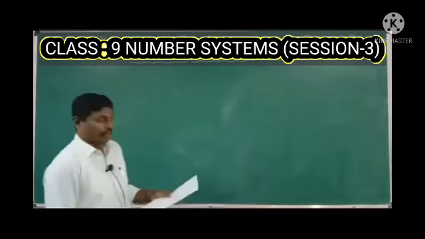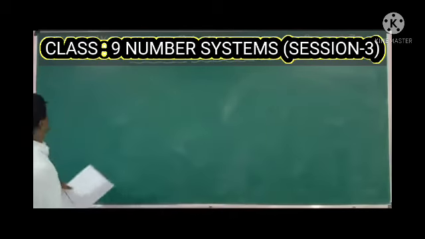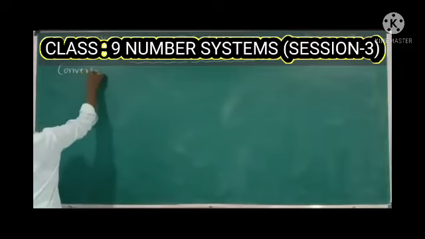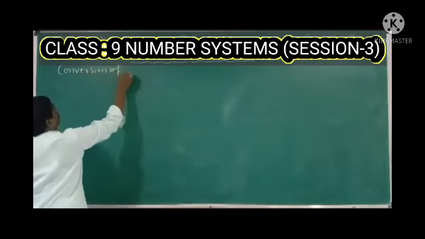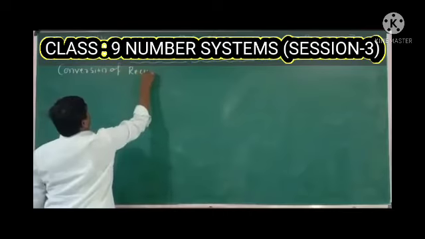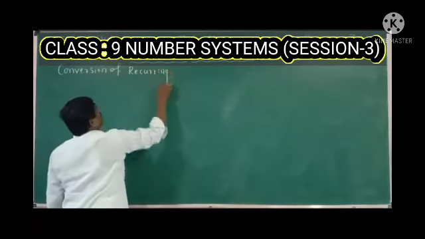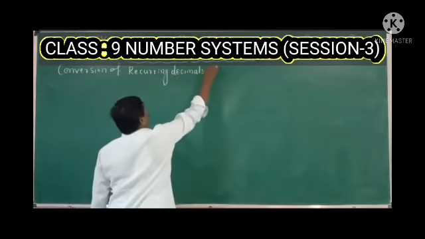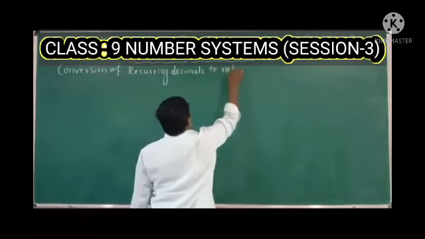Conversion of recurring decimals to rational numbers.